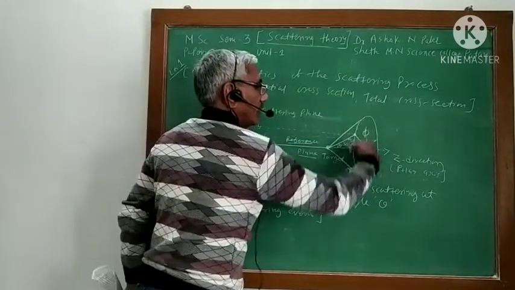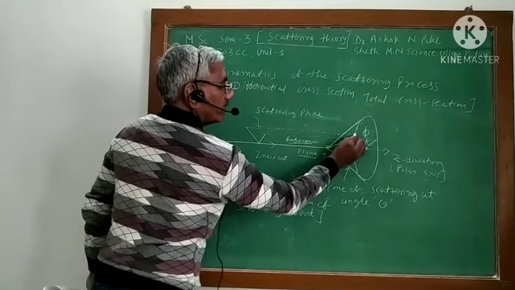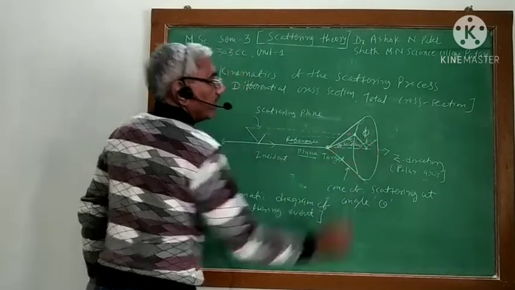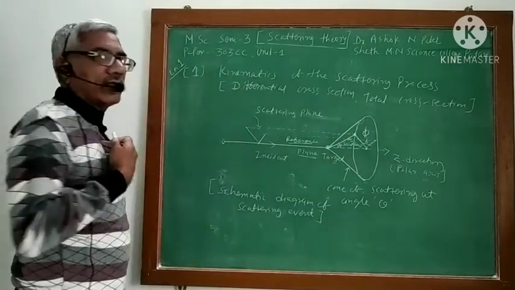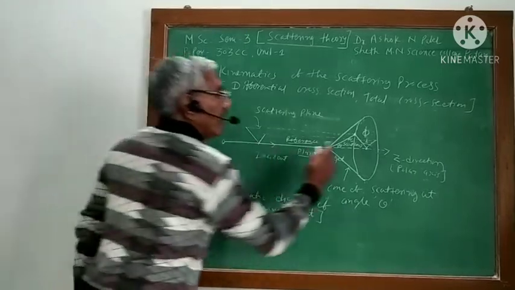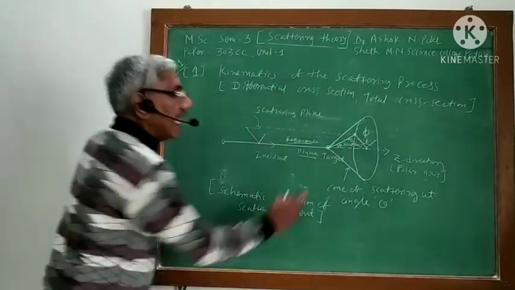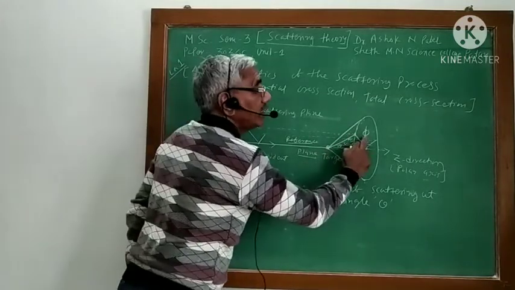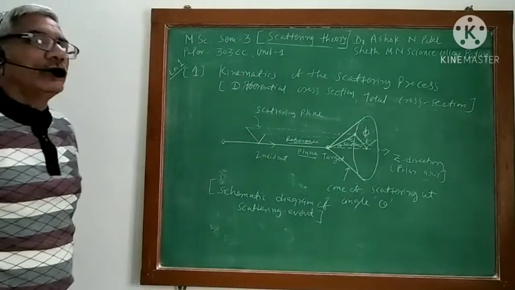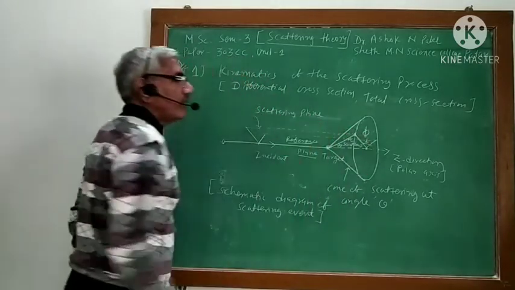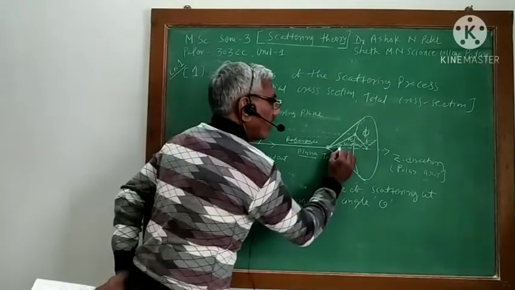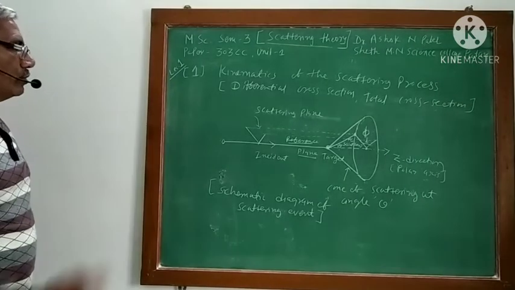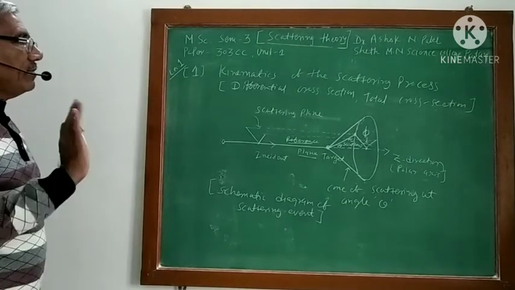For this scattered particle this is my scattering plane, which makes some angle phi. So whenever I want to represent the direction of a scattered particle, I require two things: the angle theta and the angle phi. So this is about the static diagram.